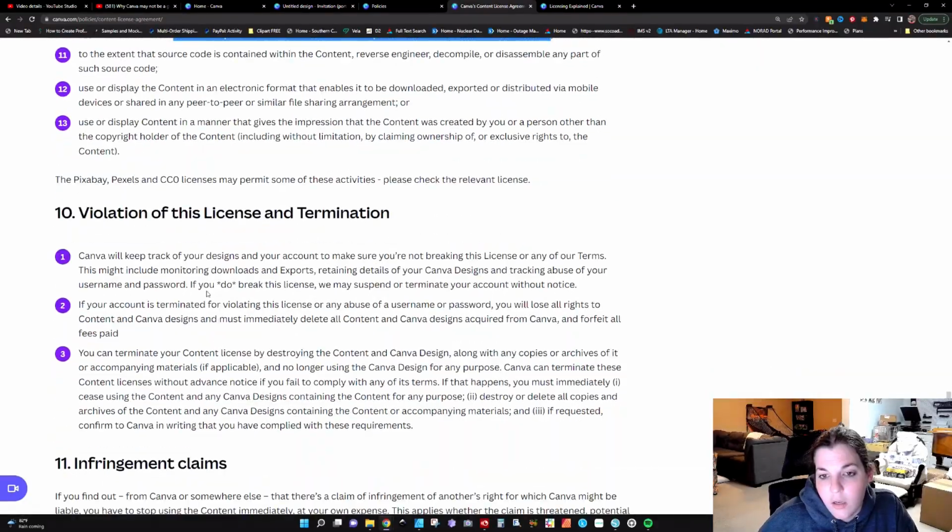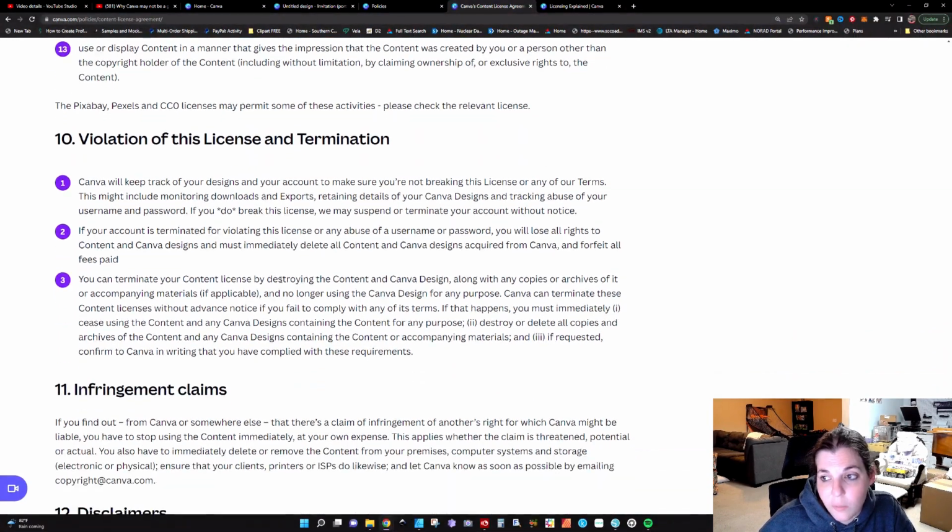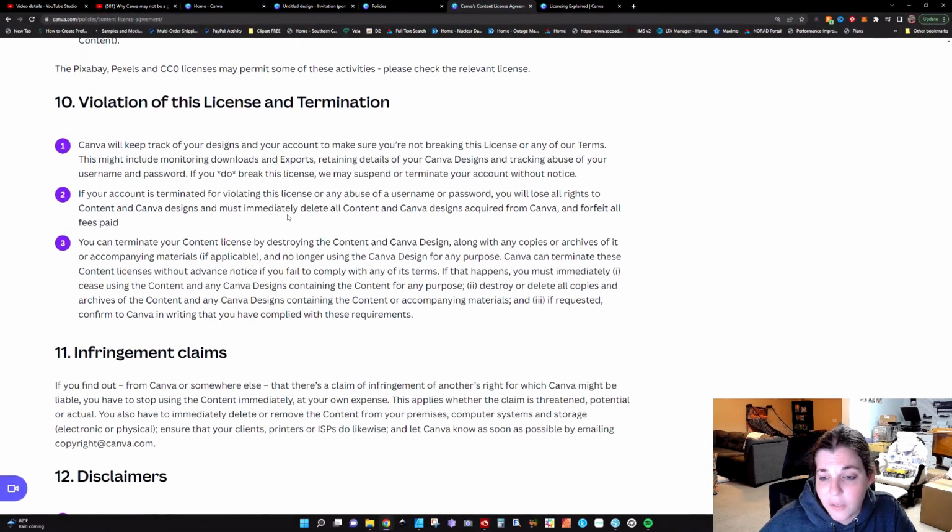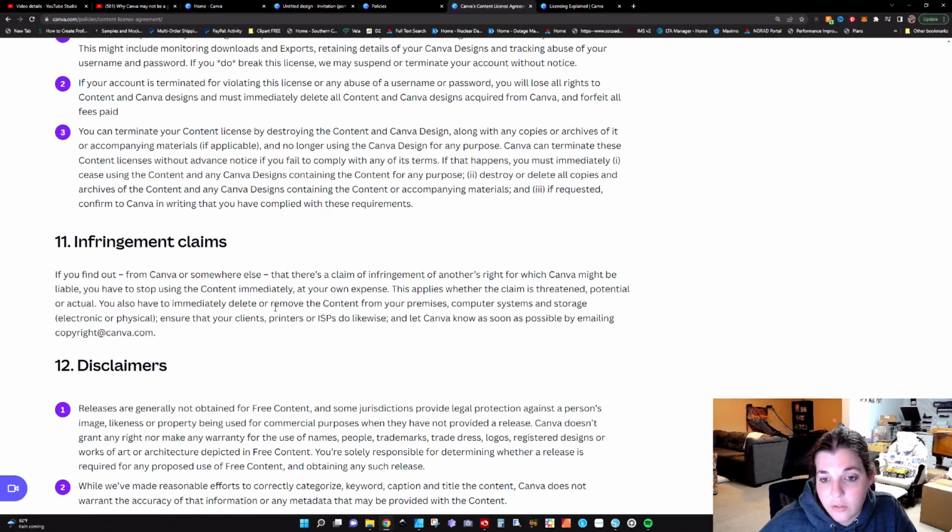Okay. Violation. So they keep track of your designs in your account to make sure you're not breaking the license or the terms. It might be monitoring downloads and exports, retaining details of your Canva designs, and tracking abuse of your username and password. And if you break the license, they can suspend or terminate. If it's terminated, you will lose all rights to the content in Canva designs and must delete everything. And you can terminate your content license by destroying the content in Canva designs. People have the right to file for infringement. If there's a claim of infringement of another's right for Canva, which may be liable, you would have to stop using the content. And you can also let Canva know by emailing them.